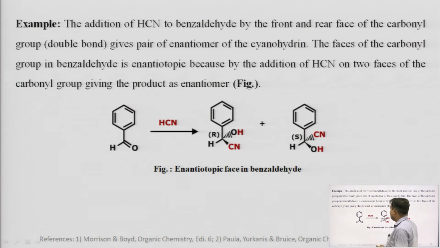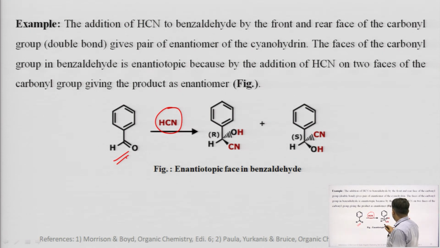Here you can see the example, the addition of hydrogen cyanide to the benzaldehyde molecule. If we take the example of a reaction in which HCN attacks this benzaldehyde molecule from the front side or from the back side, on both occasions we are getting two different types of optically active enantiomers after the reaction.